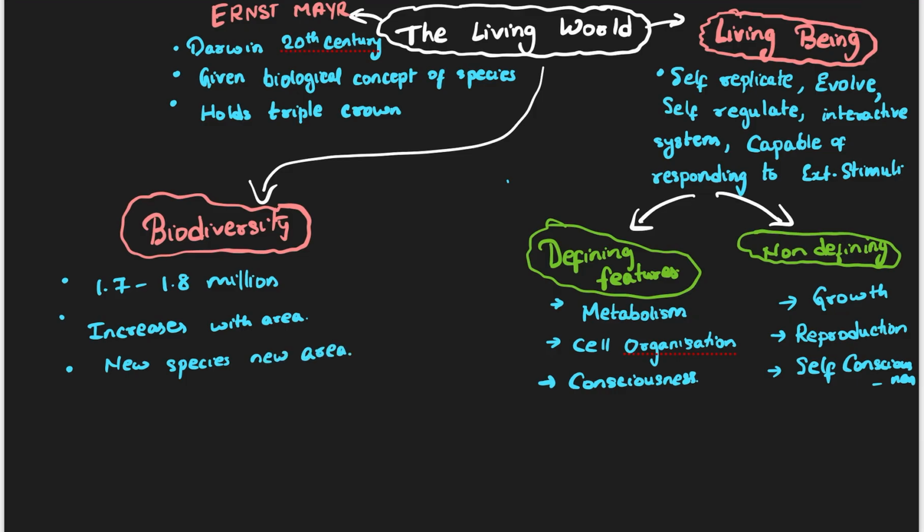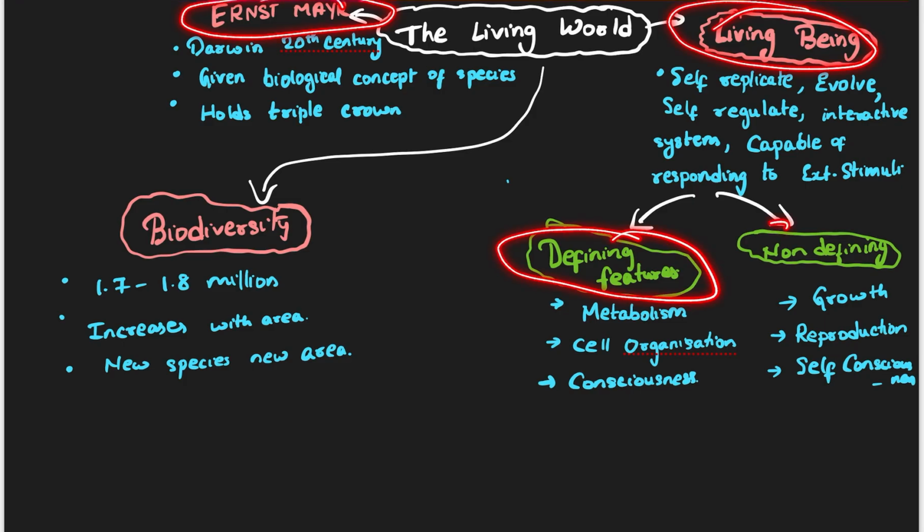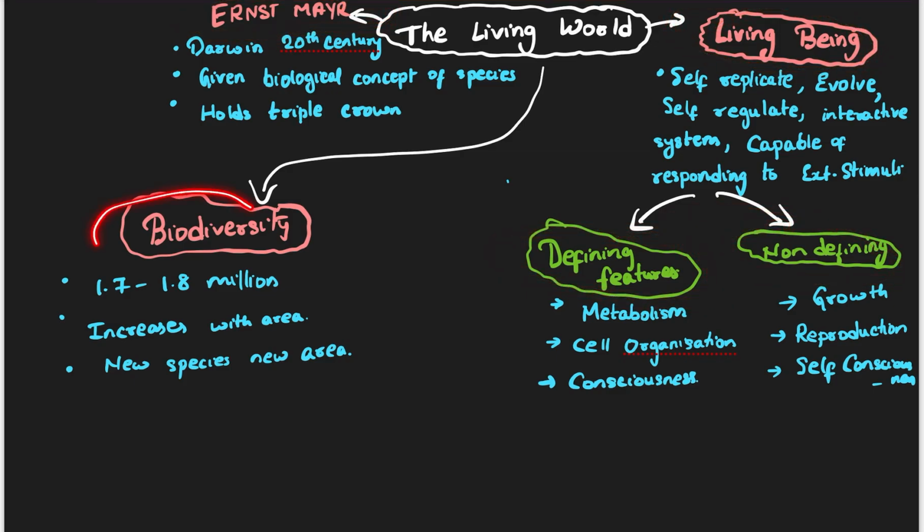If you go to different areas, suppose I leave India and go abroad, definitely I will be able to see different types of species, right? So this is the concept of biodiversity. Now, what did we learn? We learned about Ernest Mayr, we learned about living beings and what the defining features are. How do you call something living and how do you call something non-living? Now we learned about biodiversity.